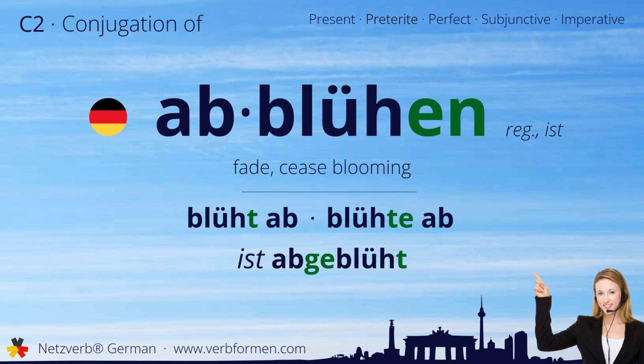Today we're going to learn how to conjugate the German verb abblühen. Watch and listen to the forms carefully. Let's start with the stem forms. Blüht ab, blühte ab, ist abgeblüht.